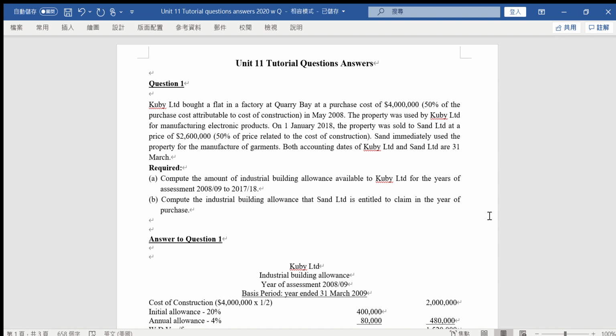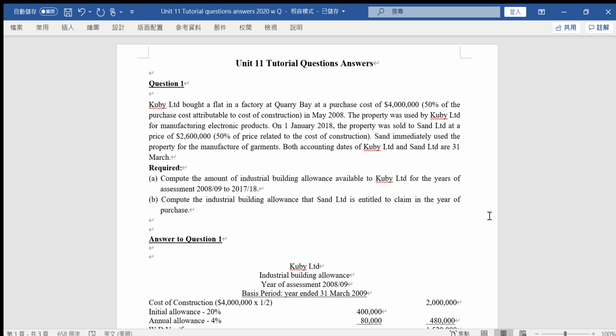The property was used by Kubi Limited for manufacturing electronic products, and that will be a qualifying trade. That's why this company can claim industrial building allowance. Now, on 1st of January 2018, the property was sold to another company, Sand Limited, at a price of 2.6 million, and half of that is related to the cost of the construction. That's why we need to work out the amount, half of that only. And Sand immediately uses it for manufacturing garments, and that's also a qualifying trade.